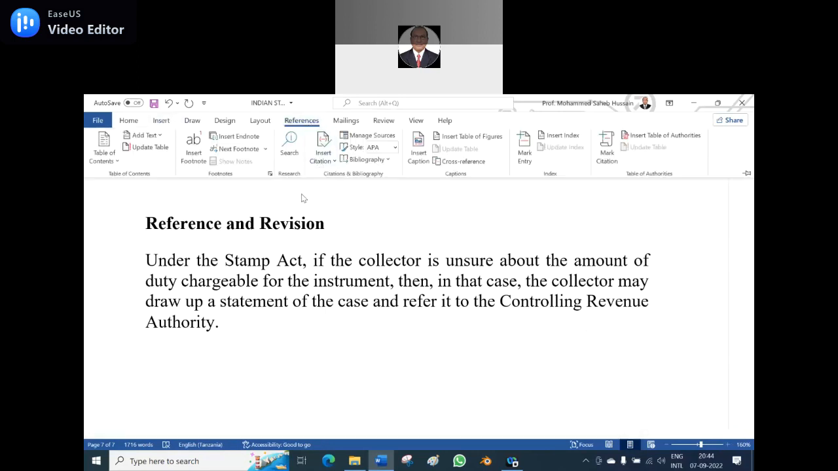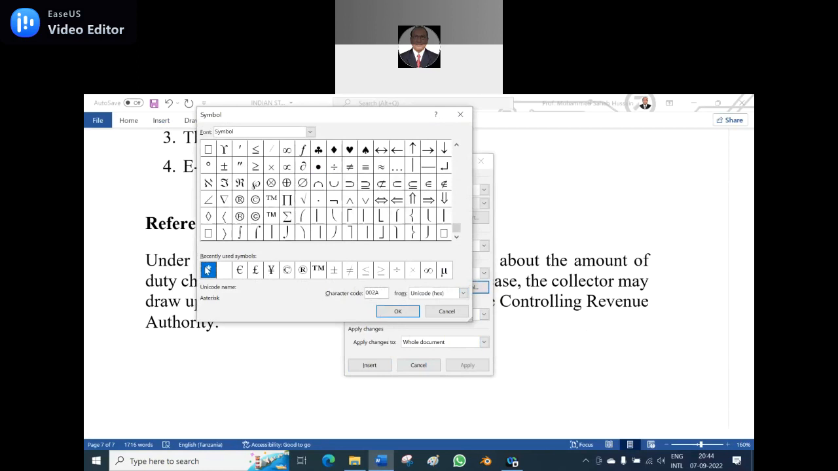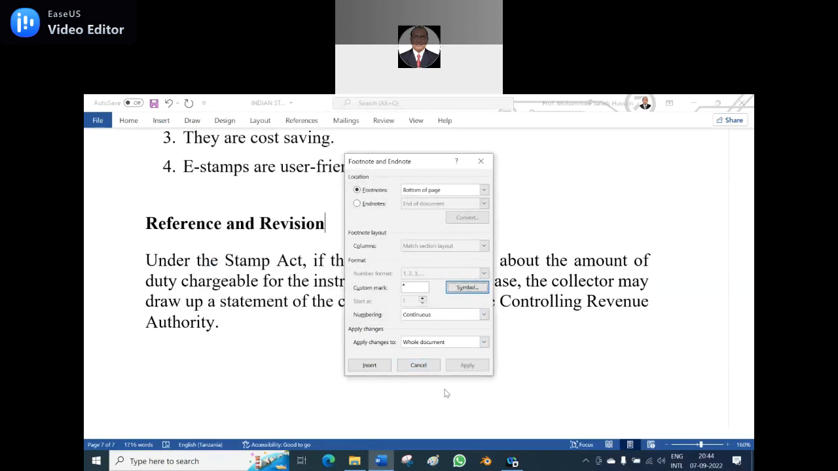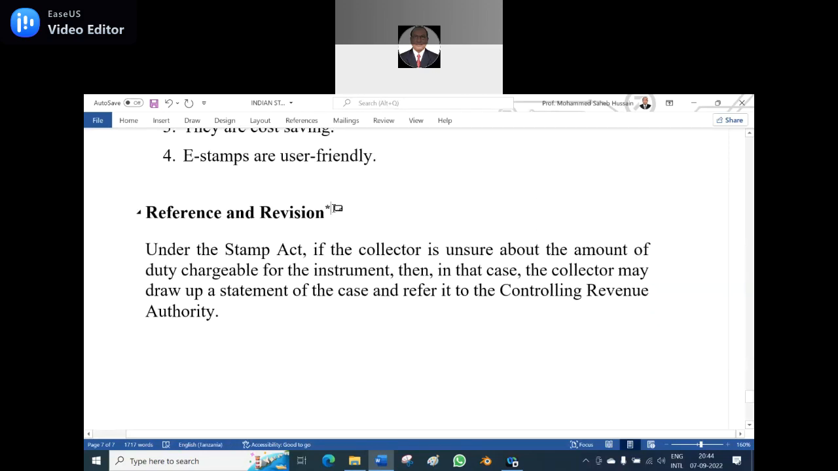When you want to keep the asterisk, go to References, then click the symbol. Here the asterisk symbol came, then you press it, then you say OK, then apply, then insert. See, the symbol has come. So you can use the symbol for the author. Consecutive numbers will automatically come when you go for the Arabic numerals. And always keep in mind, Arabic numerals 1, 2, 3 should be there, not any other.